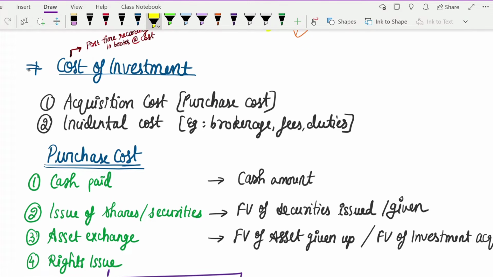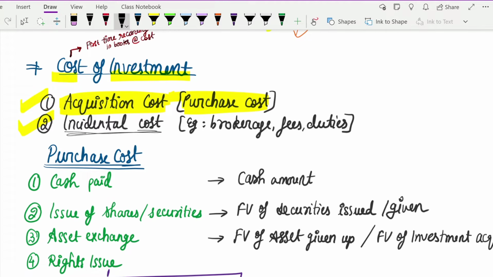Which is your cost of investment. That is, how will you determine the cost of an investment? What I tell you is that there are two inclusions or two bases. One, you have to take the acquisition cost of the investment. That means at what cost you have purchased the investment. That purchase cost will be called your cost of investment. And there is one more cost which will get included, which is your incidental cost.